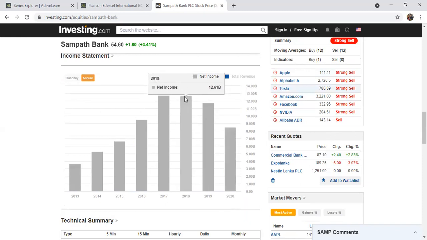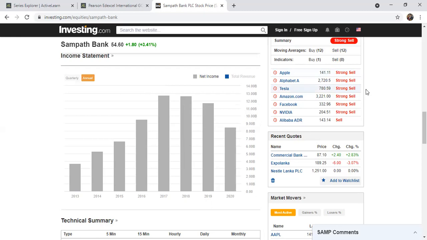But here, in 2018, 12 billion. I think 2017 and 2018 are their best years. Then in 2019 it went down to 11 billion. In 2020 there's a sharp fall. Can you see, net profit went down from 11 billion to 8 billion. So there's a sharp fall. This is similar to the 2016 figures, back about 4 years ago.